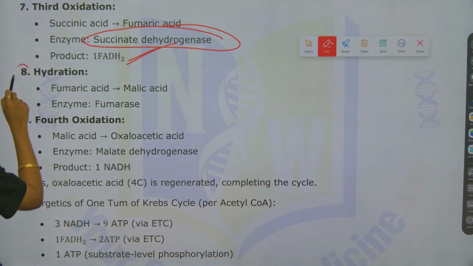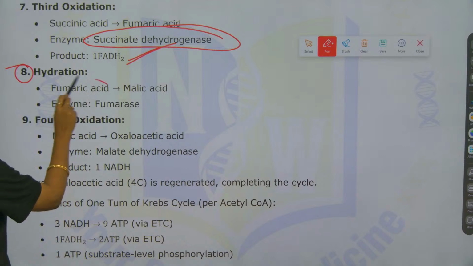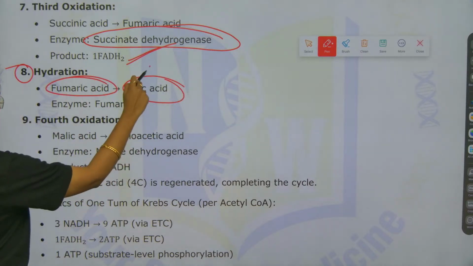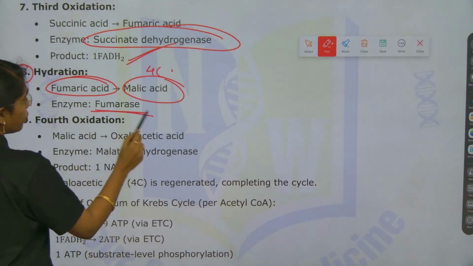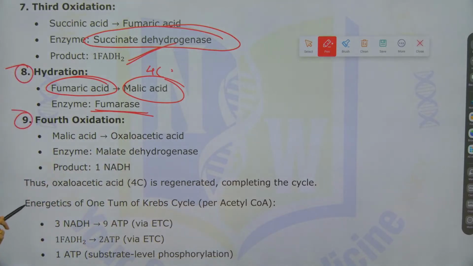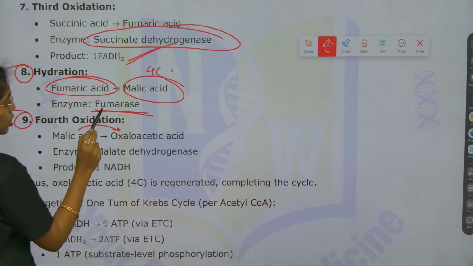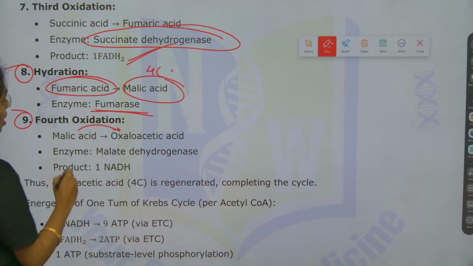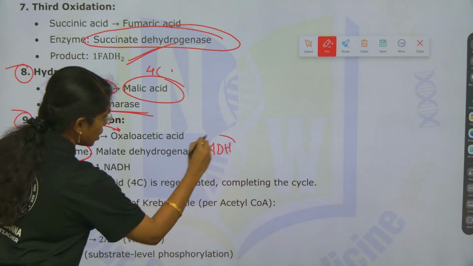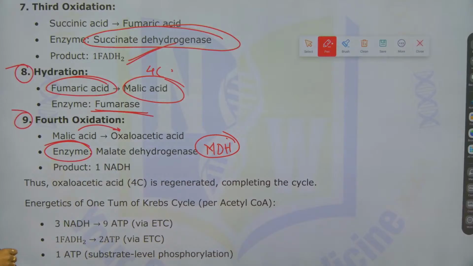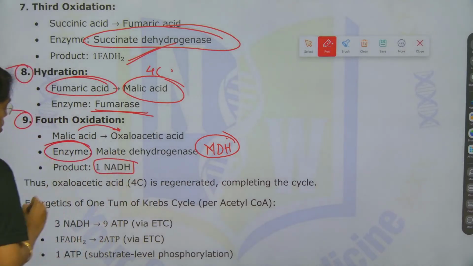Fine, right. Next, hydration. Fumaric acid to malic acid, which is 4 carbon, and the enzyme over here is fumarase. Fourth oxidation, that is malic acid to oxaloacetic acid, where the enzyme that is involved is malate dehydrogenase. Fine, right. And the product formed is 1 NADH.